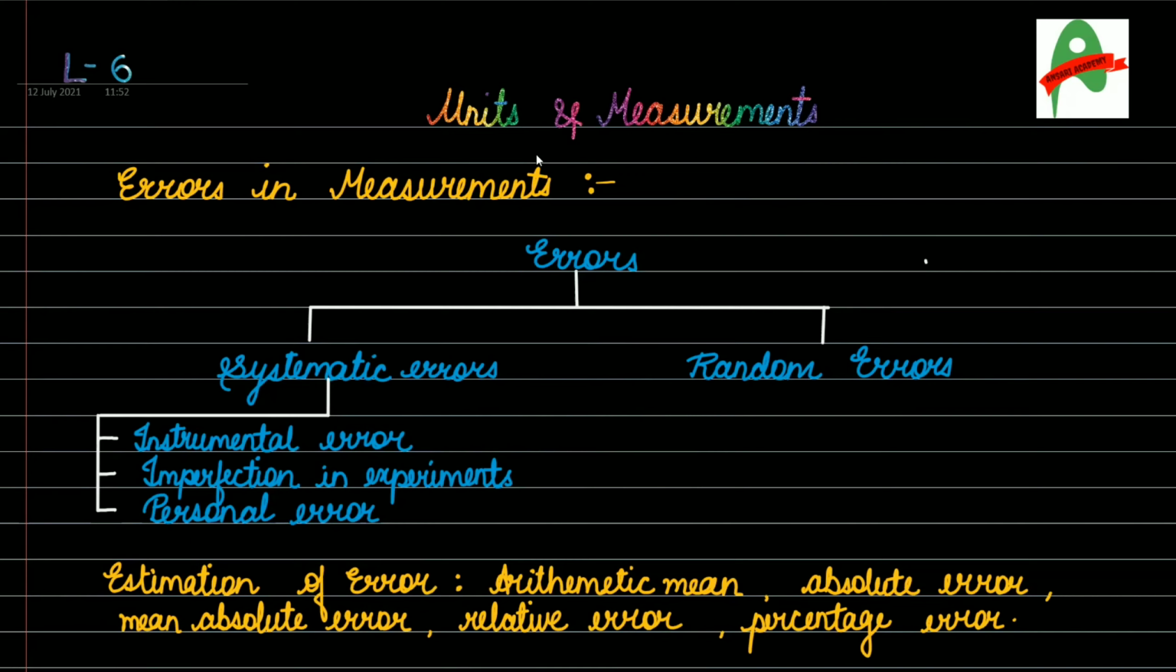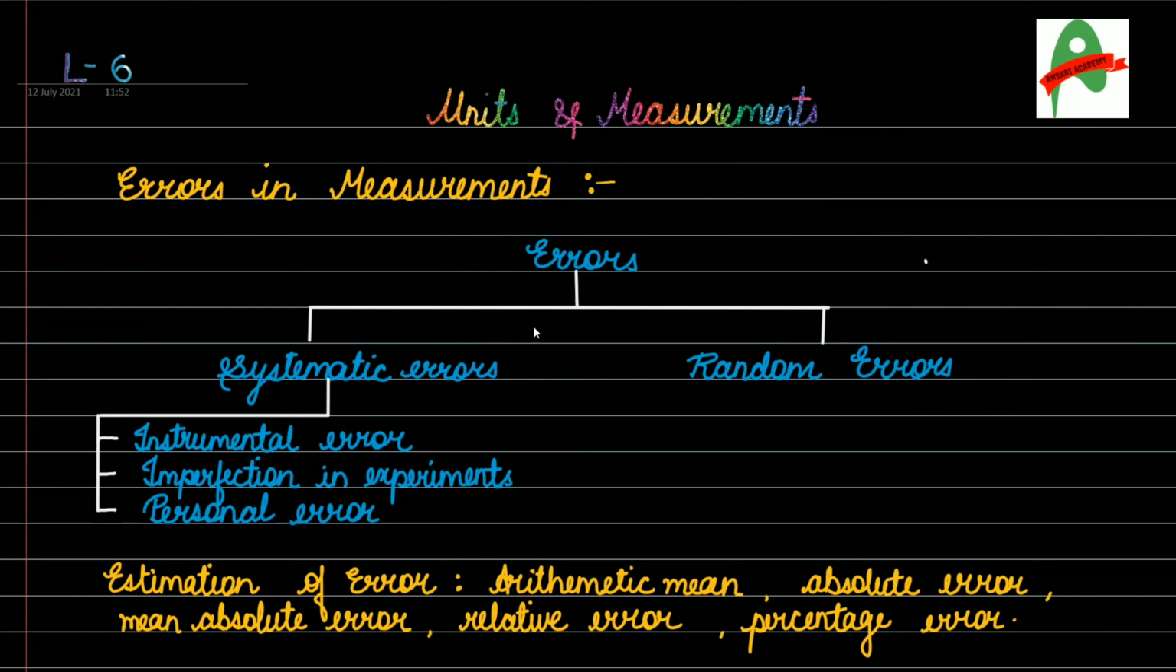In our lecture 6 of units and measurement, we are going to discuss errors in measurements. What type of errors do occur during the measurements? And what are the faulty measurements we take that lead to errors in our experiments and observations? So let's get started. Errors in measurement can also be said as faulty measurements of physical quantity can lead to errors.